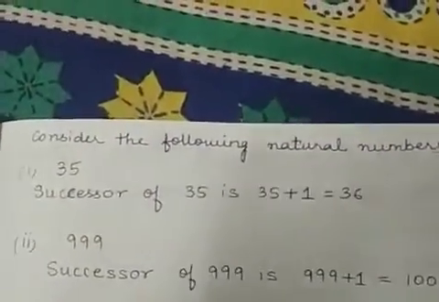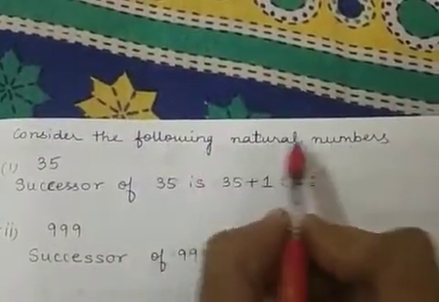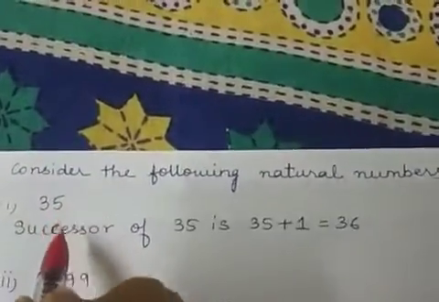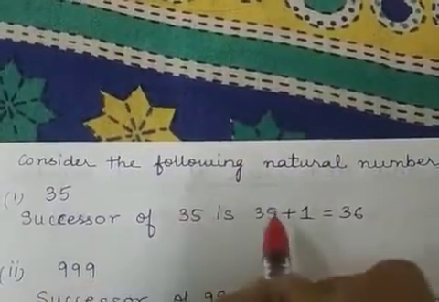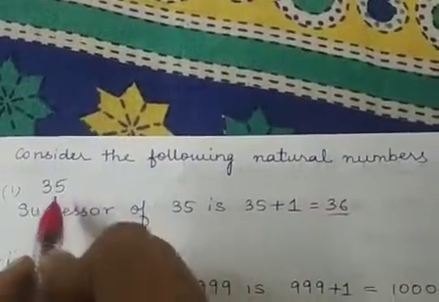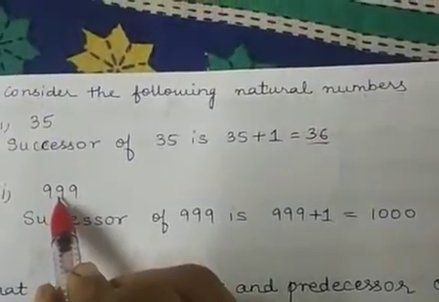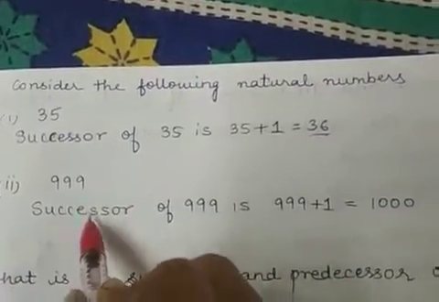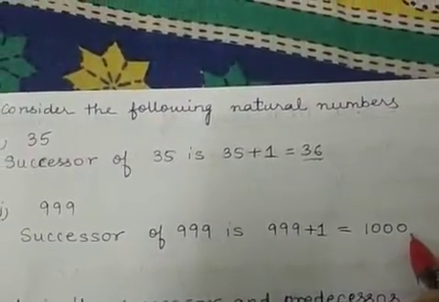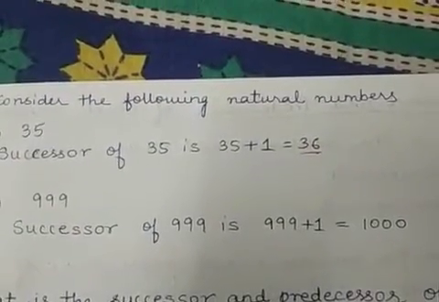So let us see some examples to understand successors. Now consider the following natural numbers. Suppose you have the natural number 35. What will be the successor of 35? It is 35 plus 1. So 36 is the successor of 35. Let us take another number. What is the successor of 999? The successor of this is 999 plus 1, which is 1000. Okay. So this is how you find the predecessor and successor of a given number.